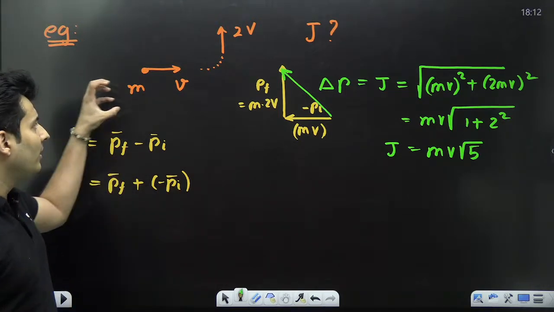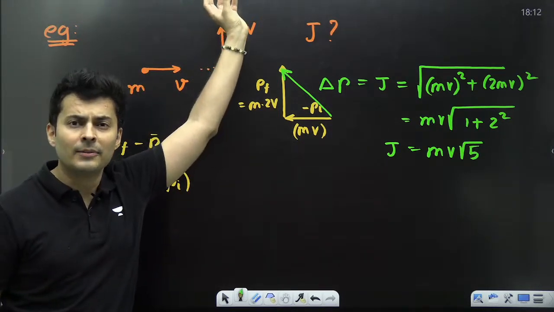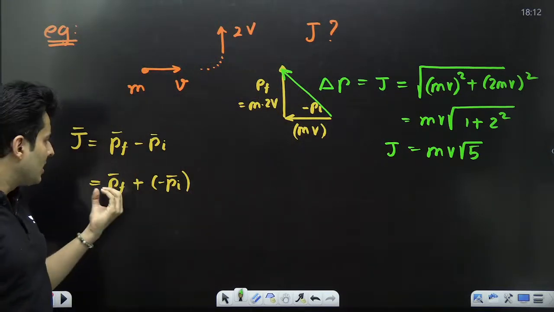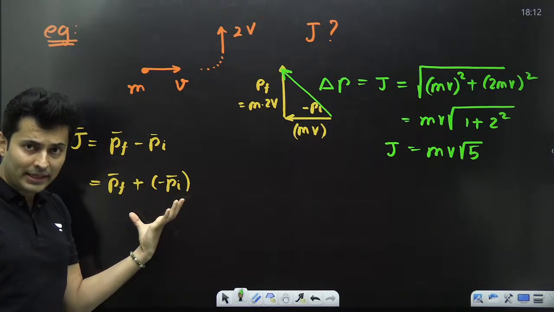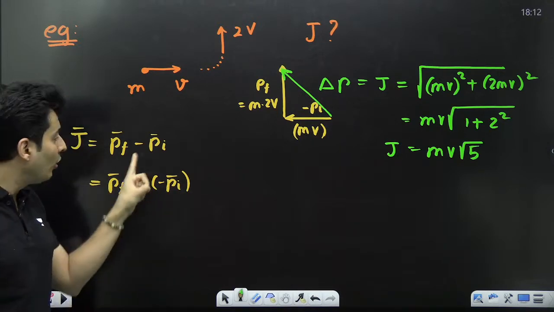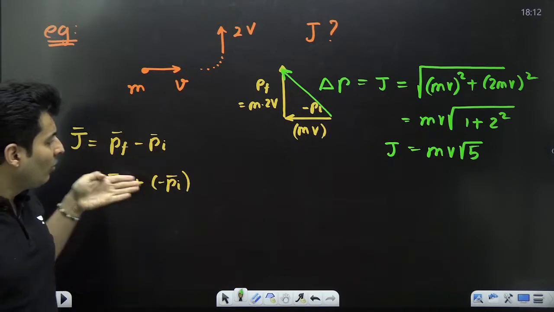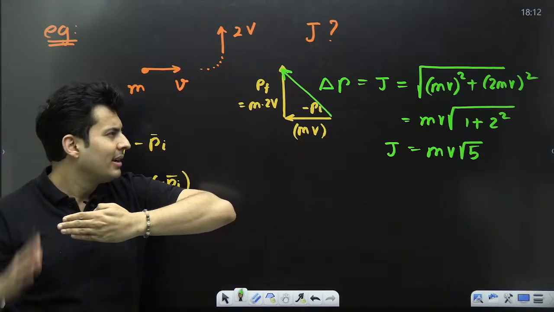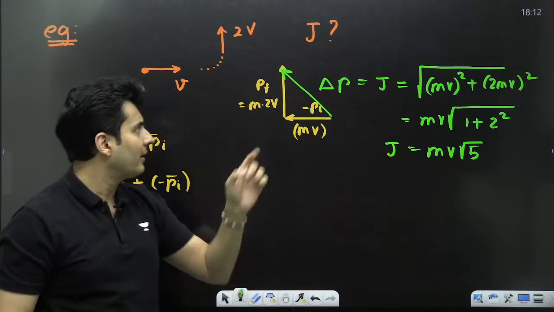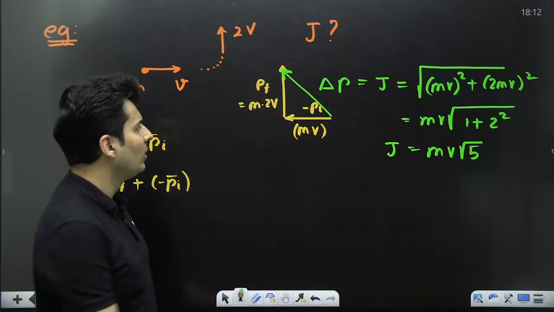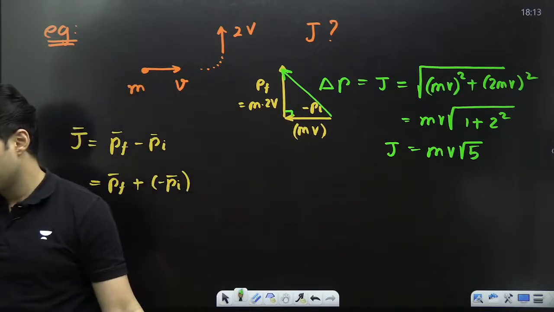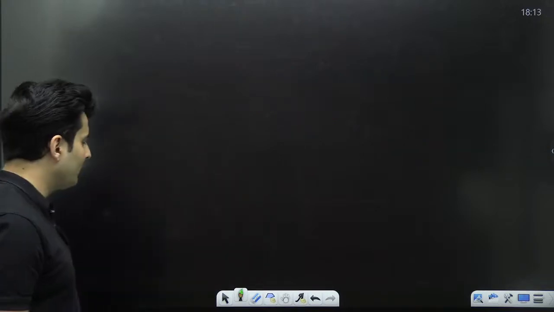I'll just repeat. A ball was going towards the right. It suddenly turned. The question was to find the impulse. So I went by pure definition. It is final minus initial. Vector subtraction is actually vector addition, but with a negative vector. Of whom? Pi. So Pi was this way, so I first of all flipped it. Final momentum was anyways here. So I joined the two vectors so that I can form a triangle. This side I know, this side I know, and I know this is 90 degrees. So using Pythagoras, I found the answer. Cool? Chalo. I'll show you one more question.